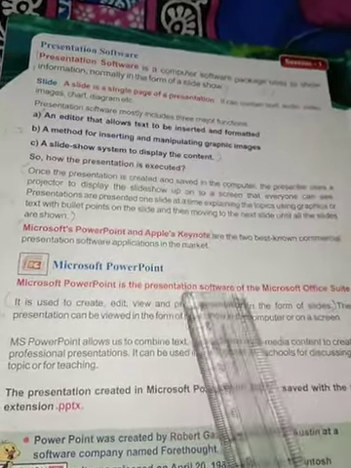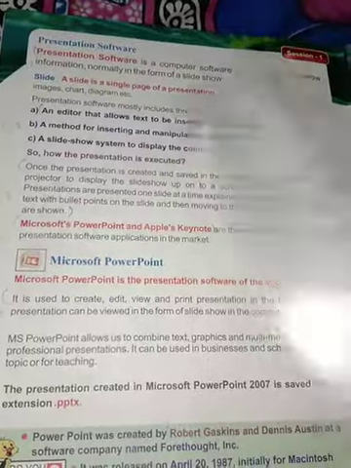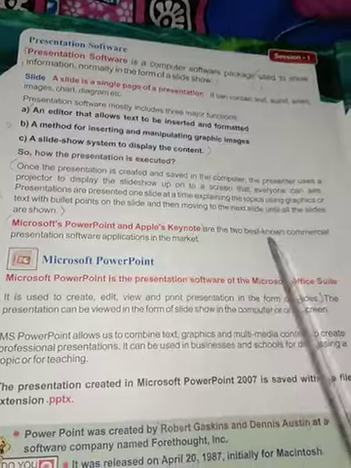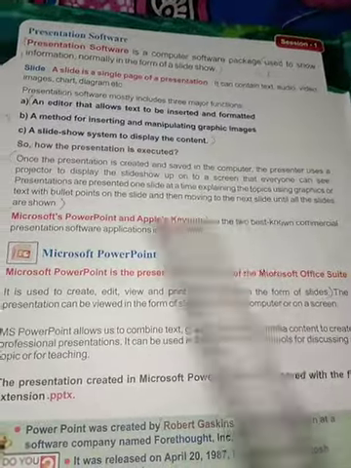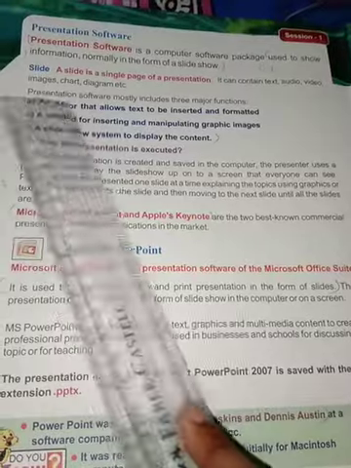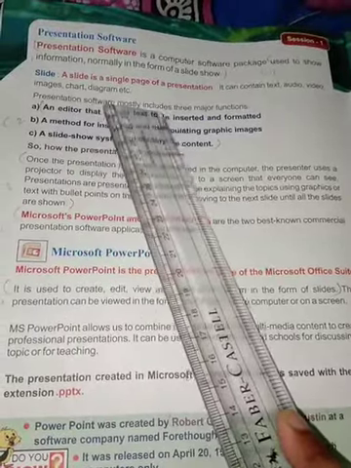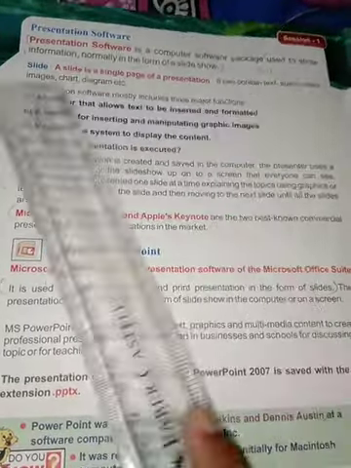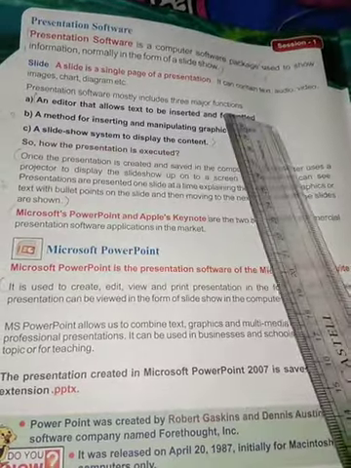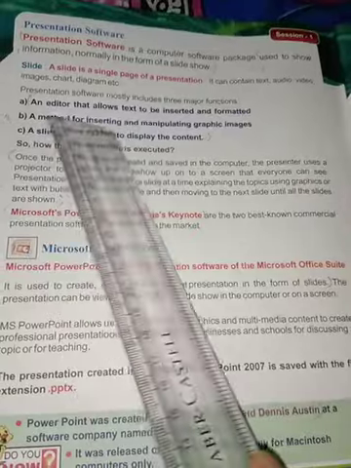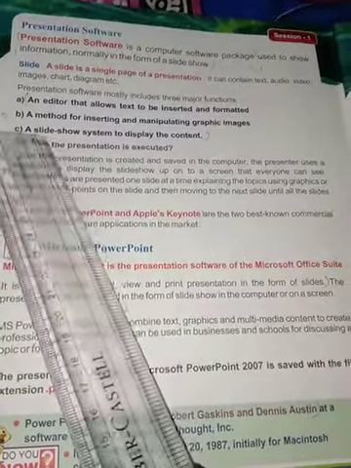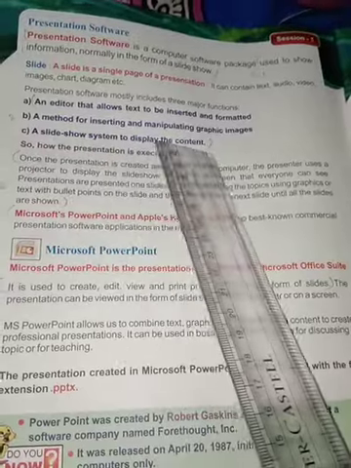It can have text, audios, videos, images, charts, diagrams, and many more things. Presentation software mostly includes three major functions: an editor that allows text to be inserted and formatted, a method for inserting and manipulating graphic images, and a slideshow system to display the content.